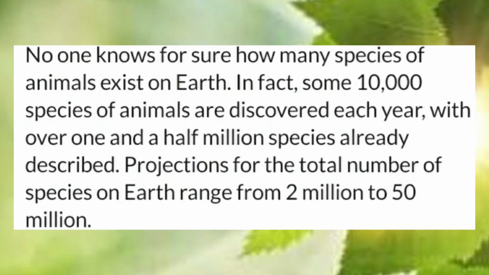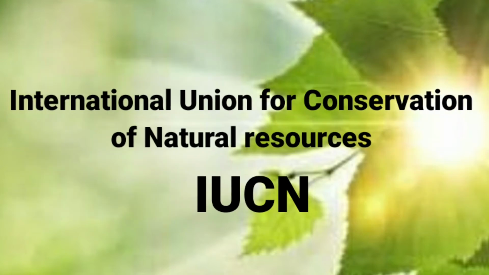No one knows for sure how many species of animals exist on Earth. In fact, some 10,000 species of animals are discovered every year, with over 1.5 million species already described. Projections for the total number of species on Earth range from 2 million to 50 million, according to the International Union for Conservation of Natural Resources, IUCN. So what is the full form of IUCN, children? International Union for Conservation of Natural Resources.